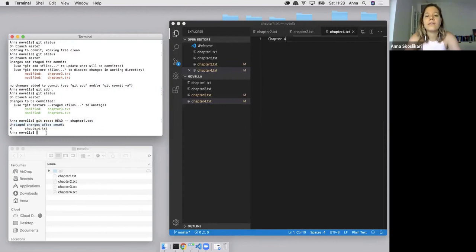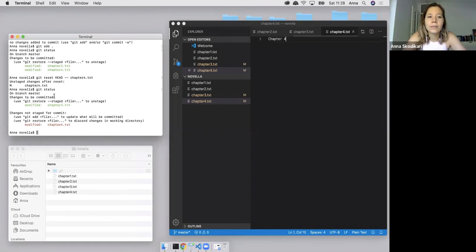So now if I give the git status command, it's going to tell me, all right, you have something in your staging area that's ready to be committed. It's the chapter 3 file, but you also have changes that you've made to chapter 4, but they're only in your working directory. They're not in your staging area, so they're not going to be included in your next commit. So now we can make our commit with the git commit command,